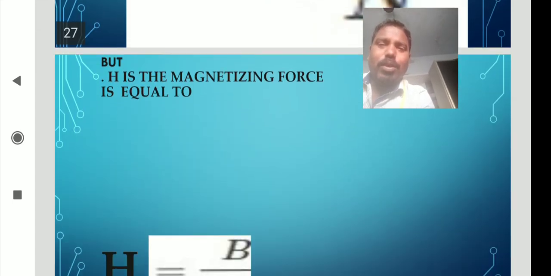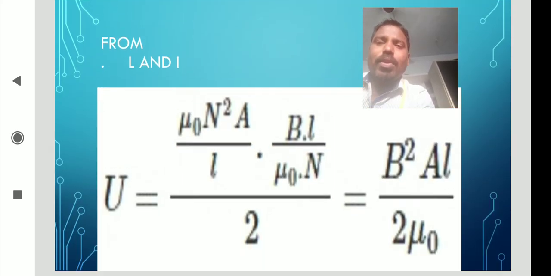After substituting the I and L values and simplifying, you get the final value. This is about the concept.